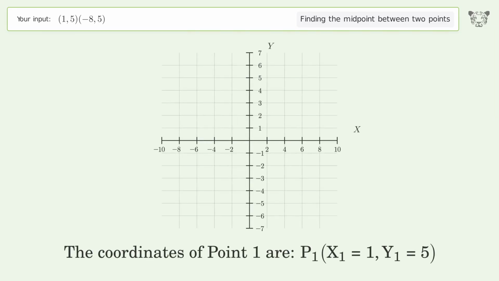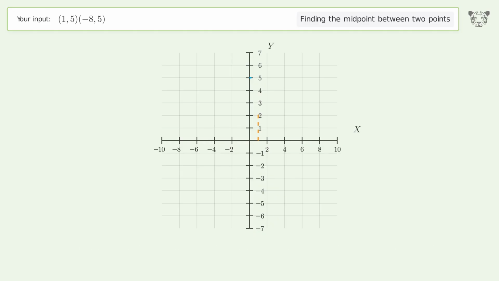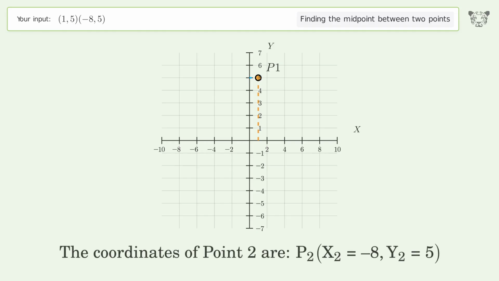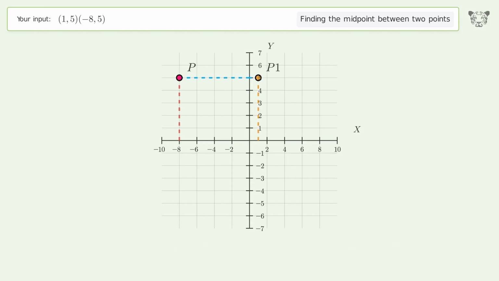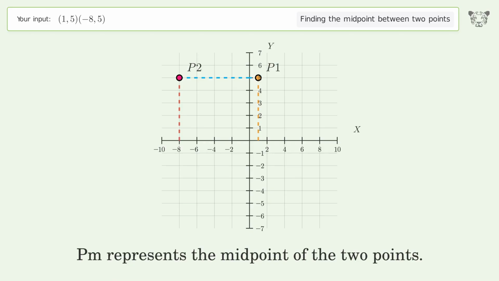The coordinates of point 1 are x1 equals 1, y1 equals 5. The coordinates of point 2 are x2 equals -8, y2 equals 5. PM represents the midpoint of the 2 points.